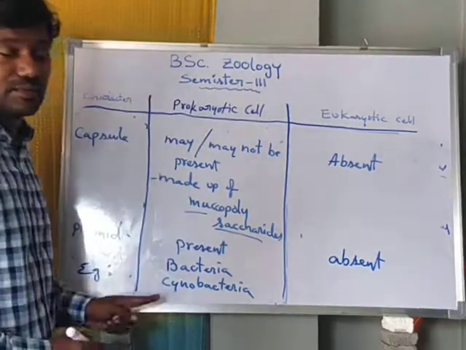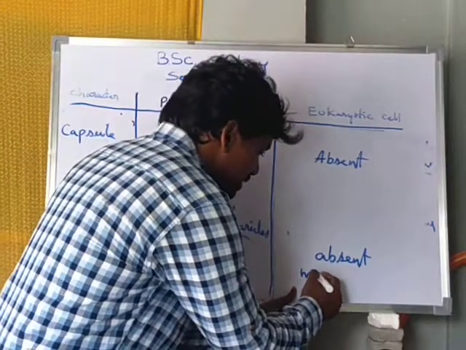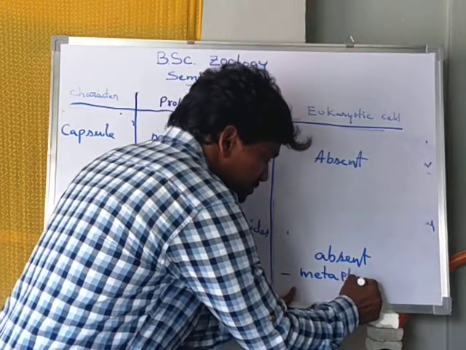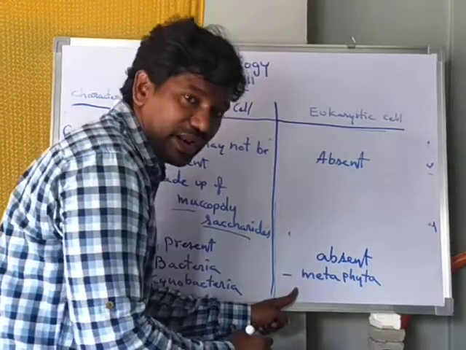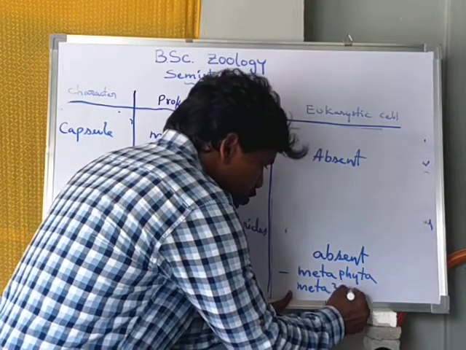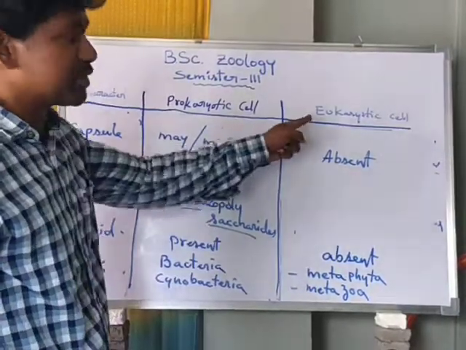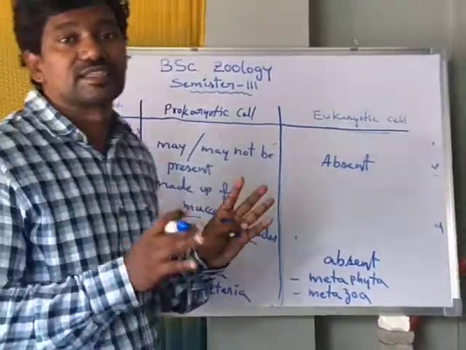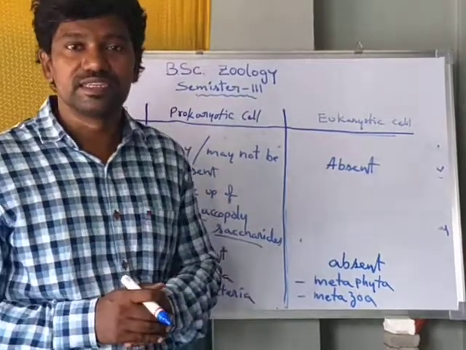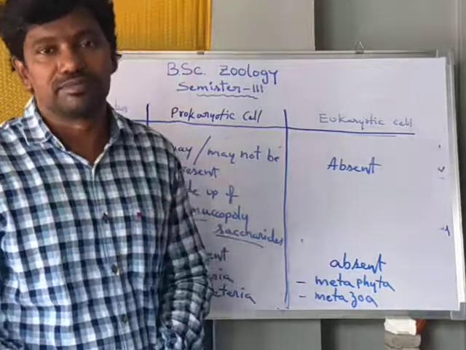Examples of prokaryotic cells are bacteria and cyanobacteria. Examples of eukaryotic cells are metaphyta, that means plants, and metazoa, animals. These characters are the difference between prokaryotic and eukaryotic cells. It carries 10 marks, so please learn carefully. Thank you.